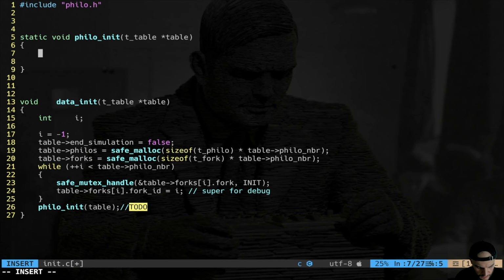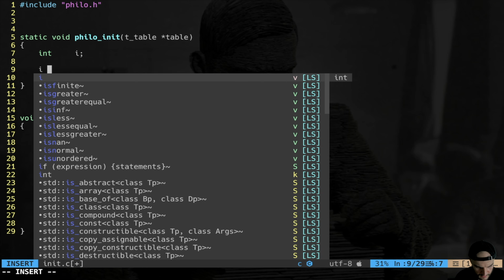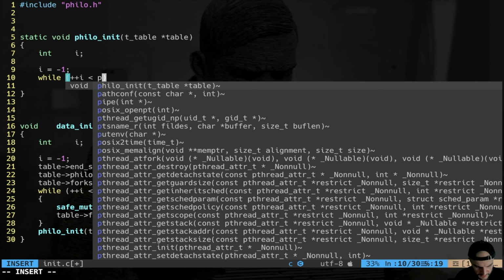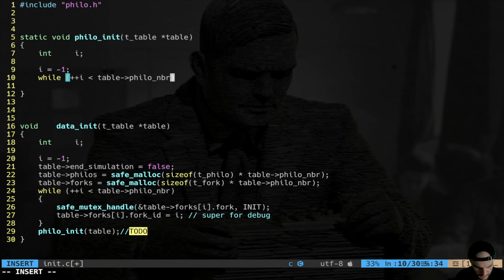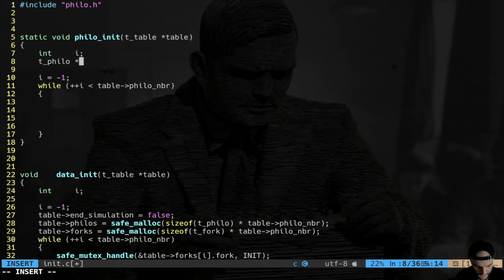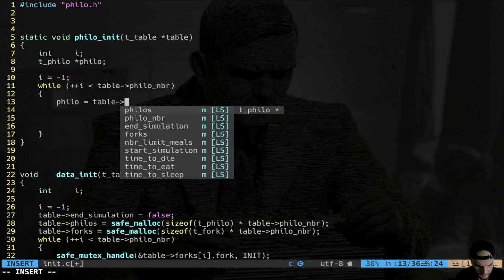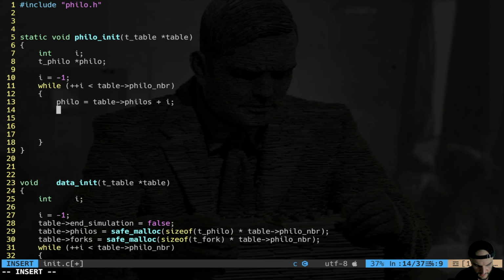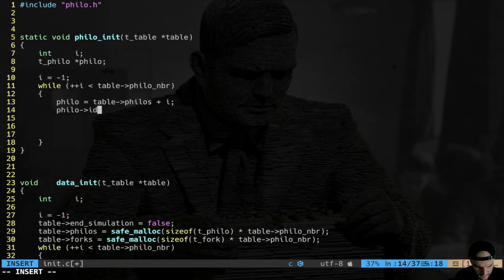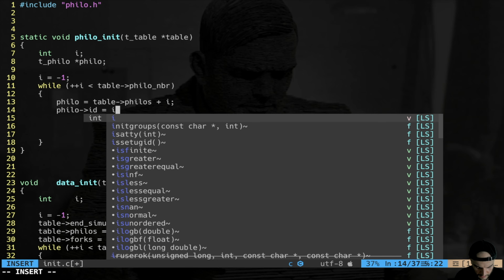So let's do int i is equal to -1, and I say while ++i minor than table philo number. Here to make the code cleaner we can say type philo, a pointer to philo, and philo every time in the loop is equal to table philos plus i, right? This is just pointer arithmetic. Then I simply say philo ID is equal to i + 1.